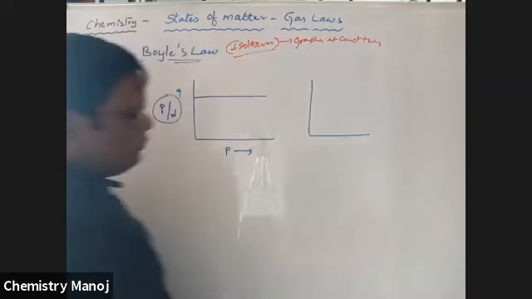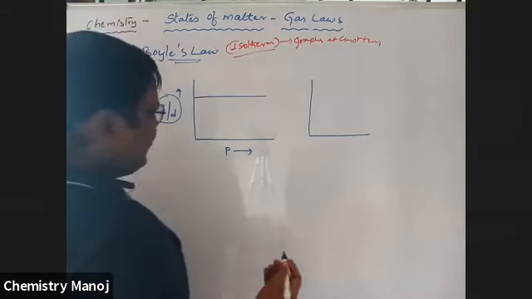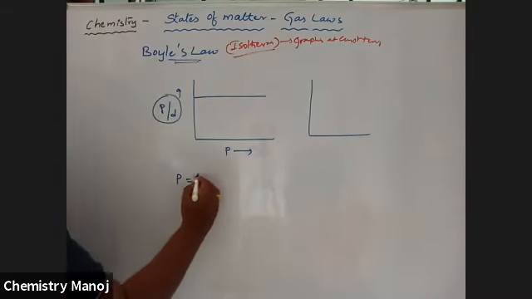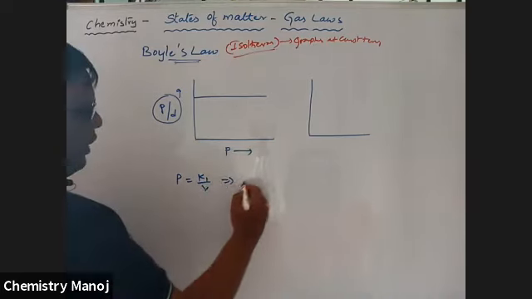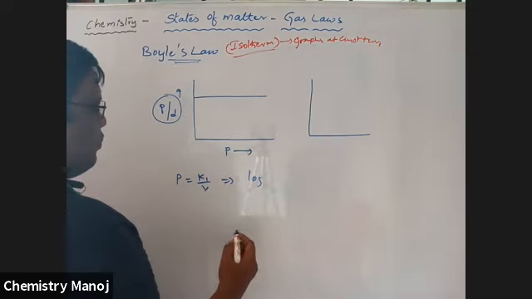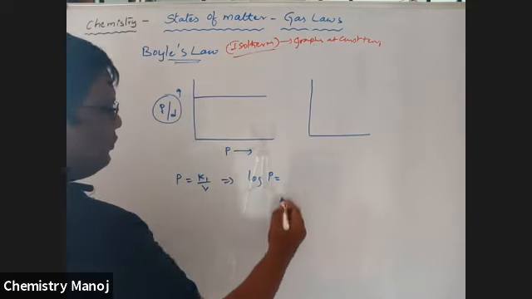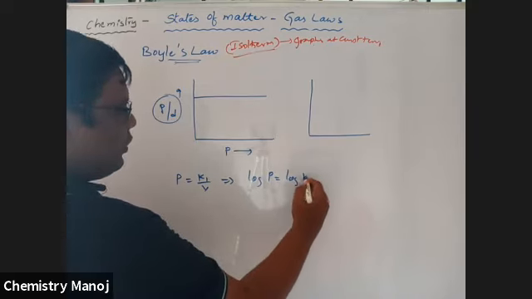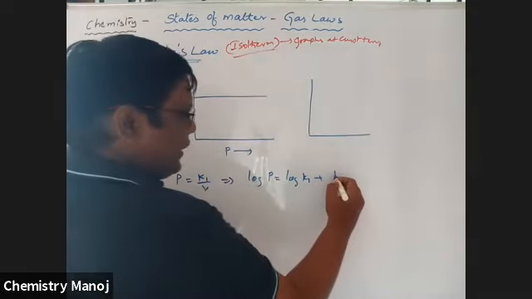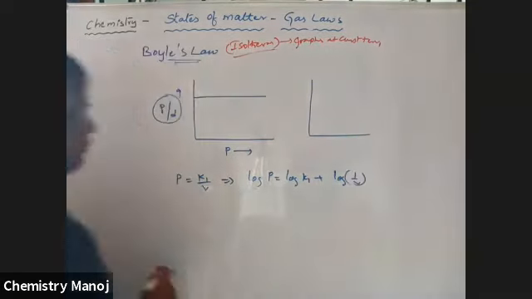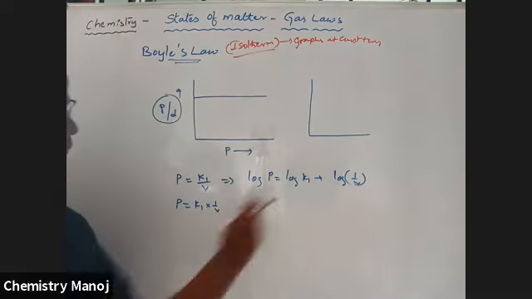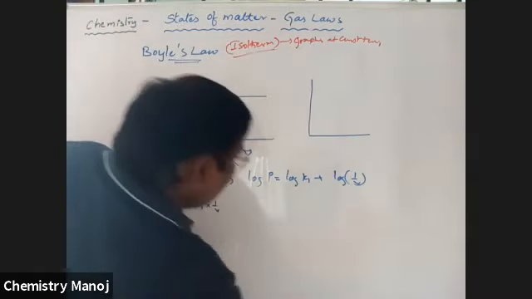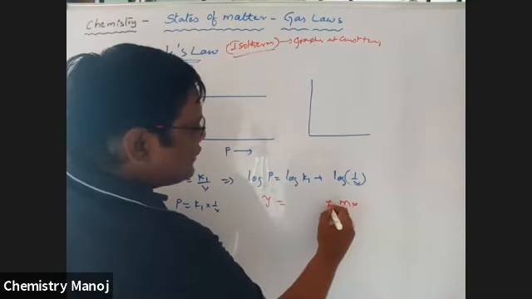That is log P. See here, P is equal to K1 by V. Apply log: log P is equal to log K1 plus log 1 by V. Here P is equal to K1 into 1 by V, so log of A into B is log A plus log B. So now it is y is equal to mx plus c.